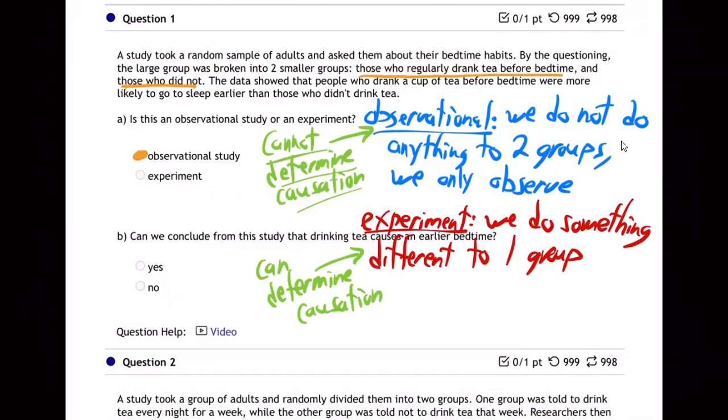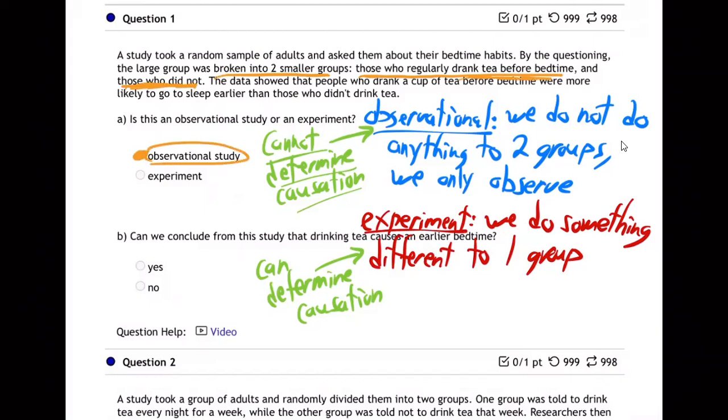That's observational, because we didn't come in and do something to them. We just observed what their regular patterns already were. You might think, well, yeah, we broke them into two groups. Well, they broke themselves into two groups, really. Those who regularly drank tea before bedtime, that was their regular pattern. We didn't make them do anything different or direct them to do anything different. They were people who already regularly drank tea before bedtime, and the other group was those who did not. That's just what they did on their own. So that means it's only observational. We're just looking at what they're doing. We're not changing anything about them.